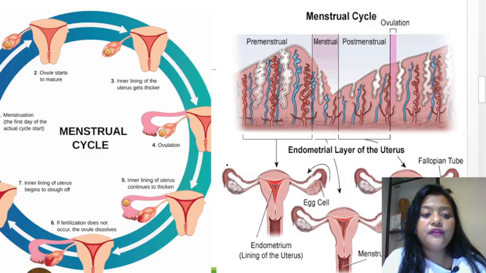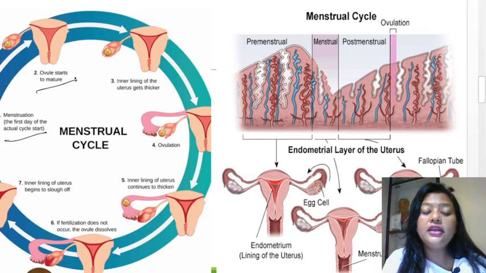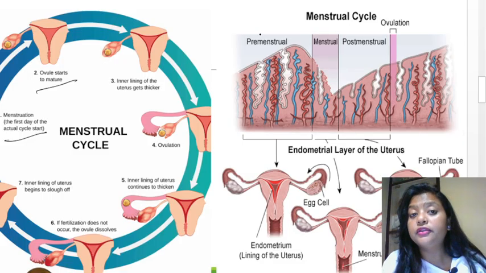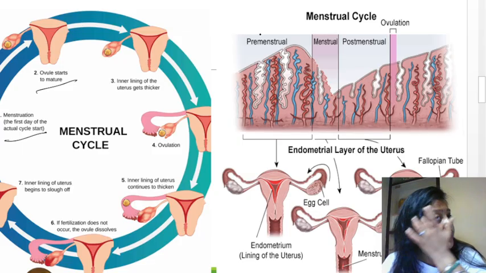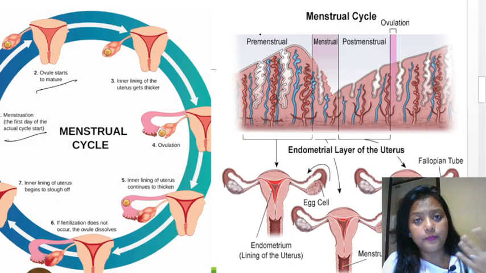See, out here the first day of the actual start, as I told you, in 28 days, the first day menstruation occurs, and then when menstruation occurs, the ovule starts to mature because it is getting ready to produce another egg. Okay, as I told, every month only one egg is being produced by the ovary. So during the menstruation, the ovary is already preparing itself to produce another egg.